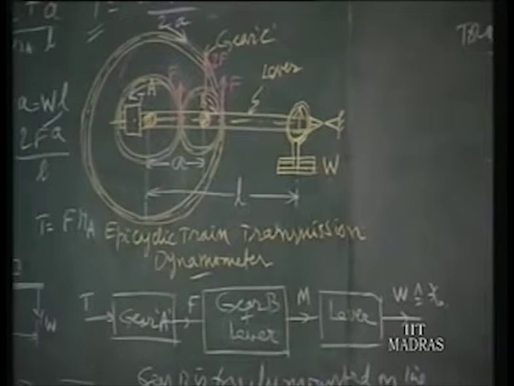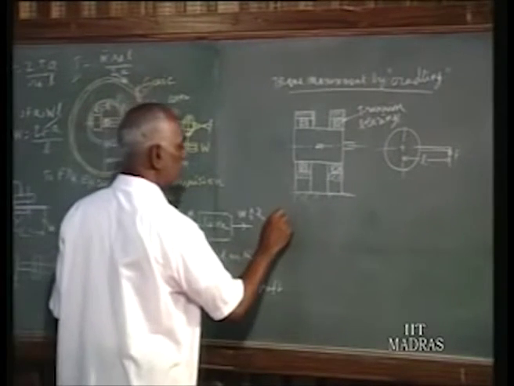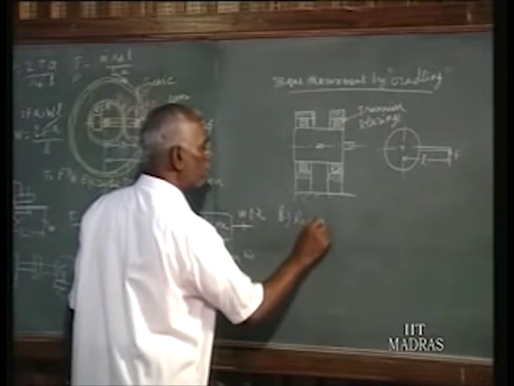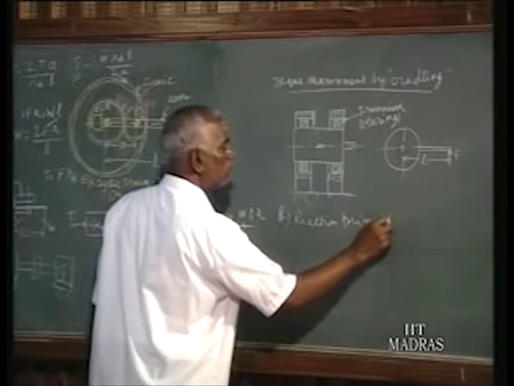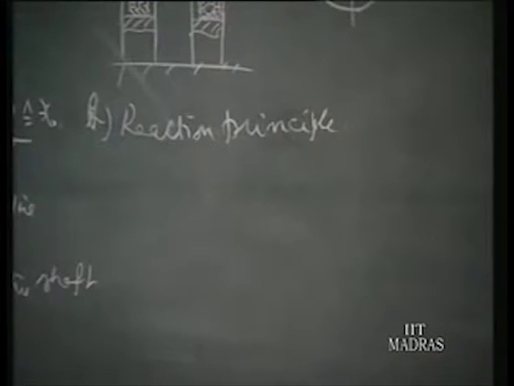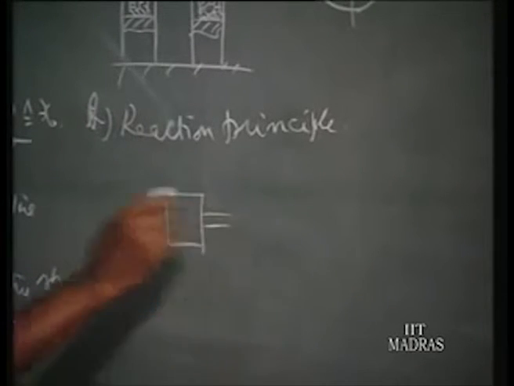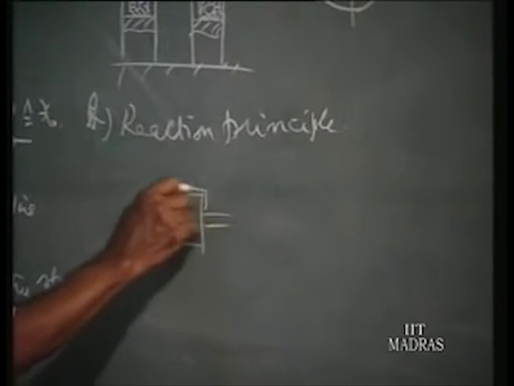Second method is reaction principle. That is when the torque is developed. For example, we have got say a rotor, and that is mounted in a stator.